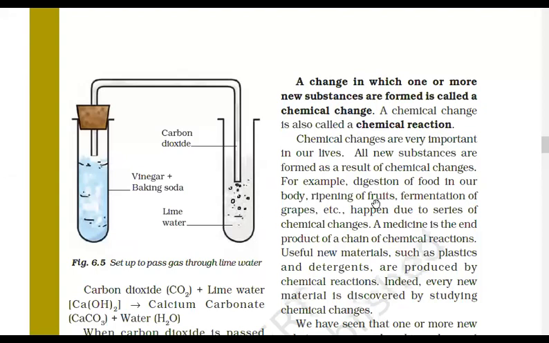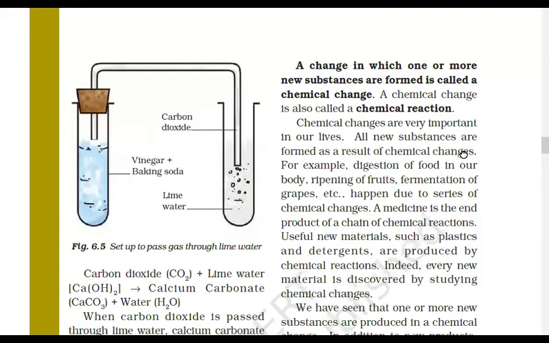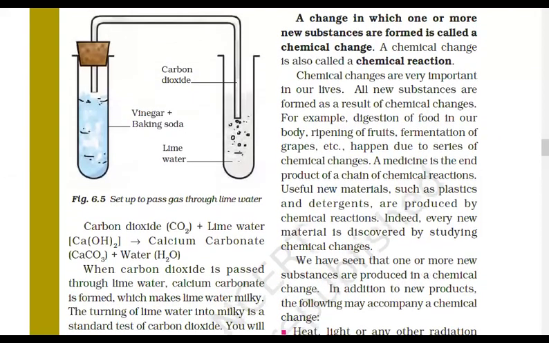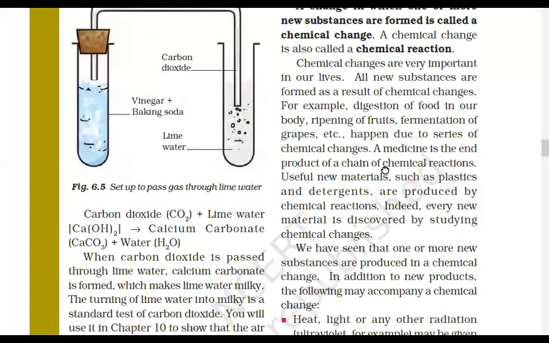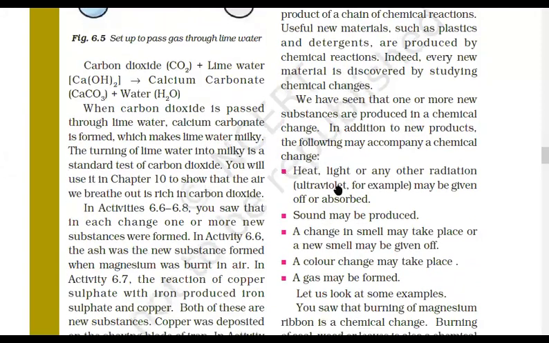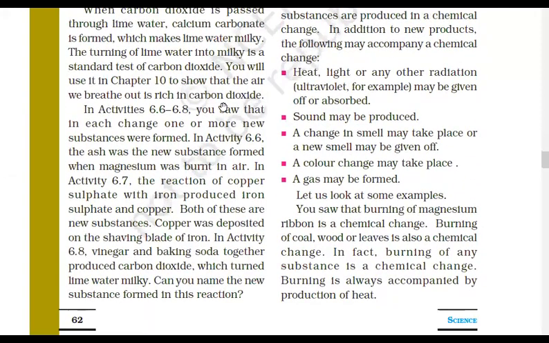So we have studied chemical reactions. What is a chemical reaction accompanied by? Tell me. Formation of new products, right?